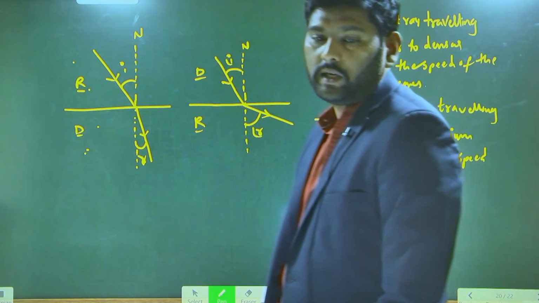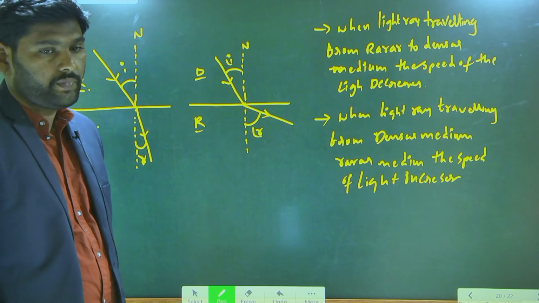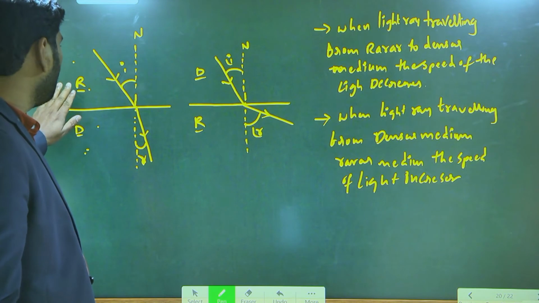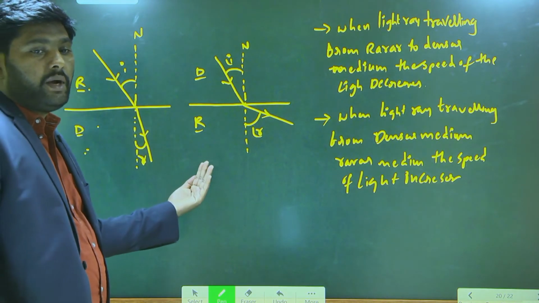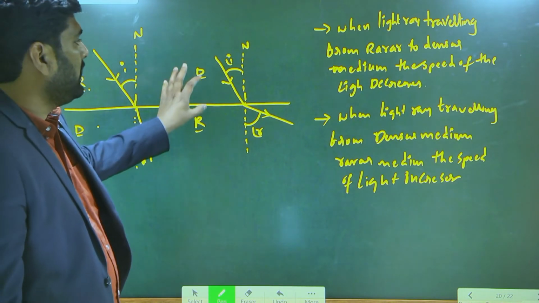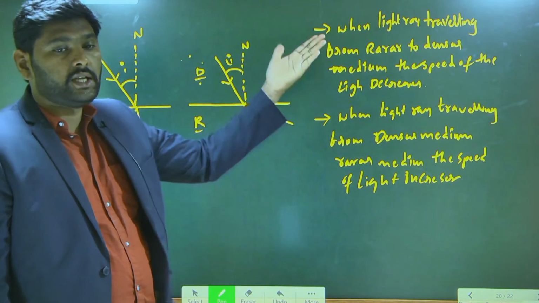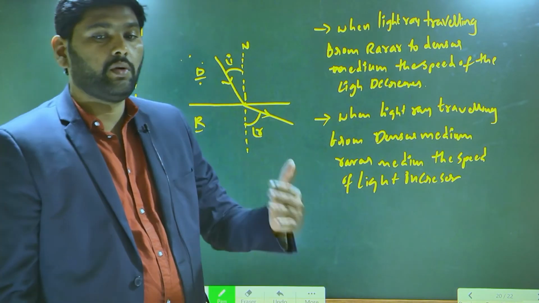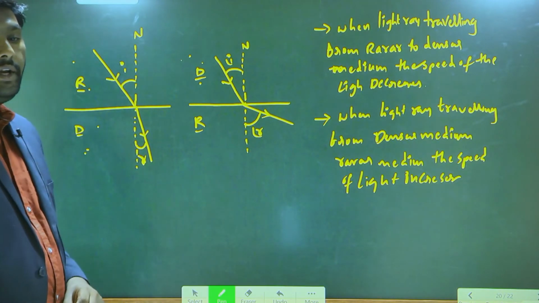Okay, this is all about the logical information using rarer medium and denser medium. One more logical piece of information: when light travels from rarer to denser, because of the decreasing speed, the light ray bends towards the normal. Similarly, when light travels from denser to rarer, because of the increasing speed, it moves away from the normal. Got it?